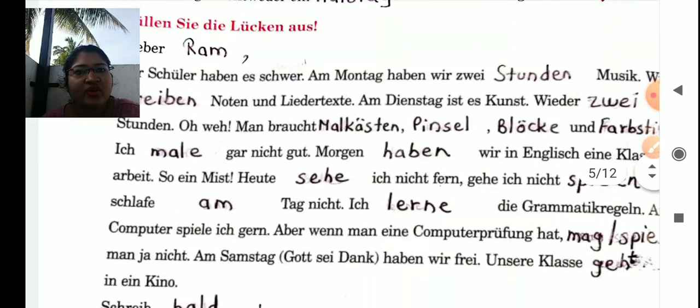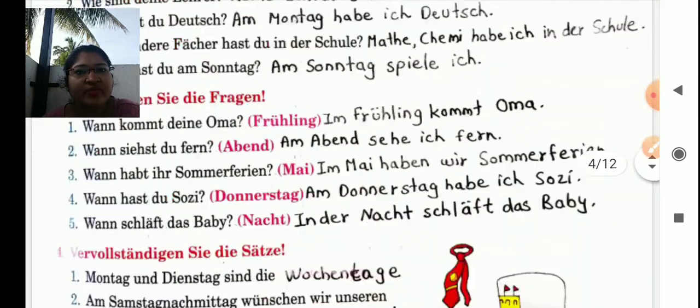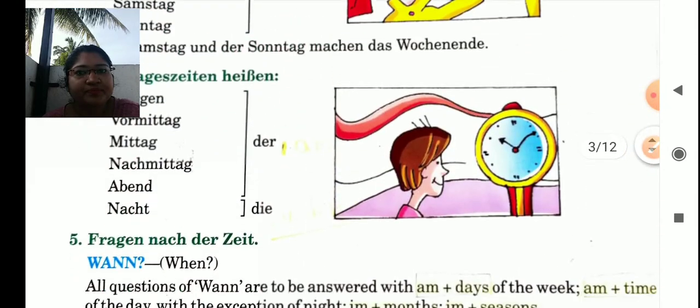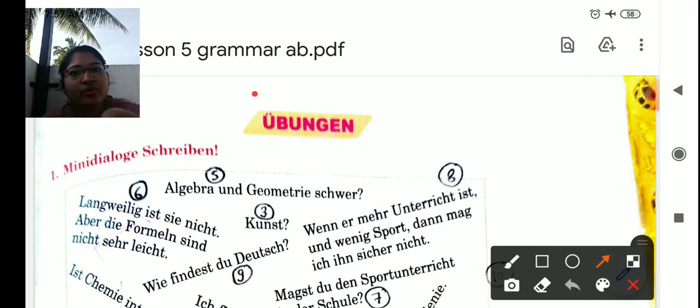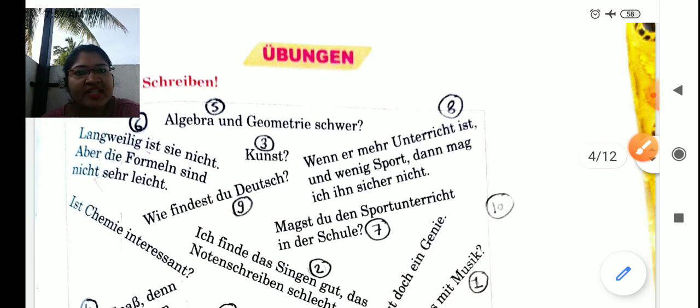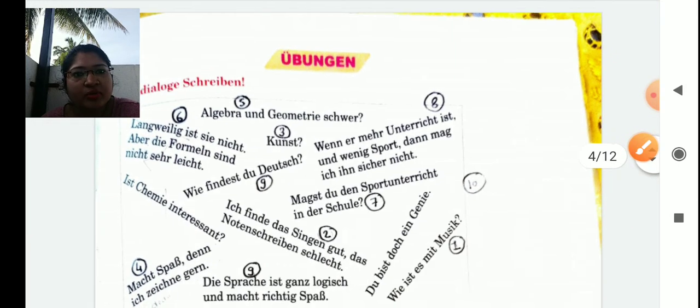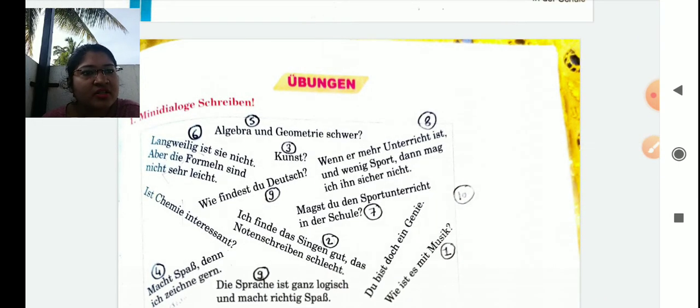Now they have given some exercises related to that. I have already written the answers, I'm going to read them for you now. First, Übung. What they are telling you: mini dialogue schreiben. You have to write a mini dialogue. I have written the numbers for the dialogues. See, the first one is this.